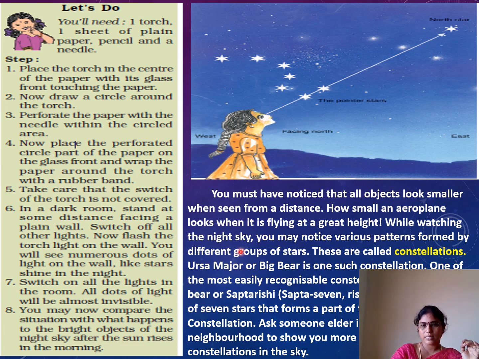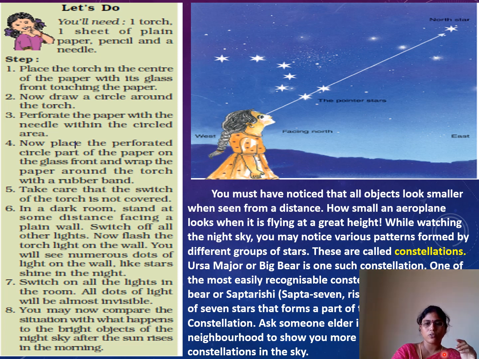While watching the night sky, you may notice various patterns formed by different groups of stars. These are called constellations. Different types: some look like a star mark, some look like a bird shape, some look like a circle, some look like a straight line like this. So these groups of stars we call constellations.